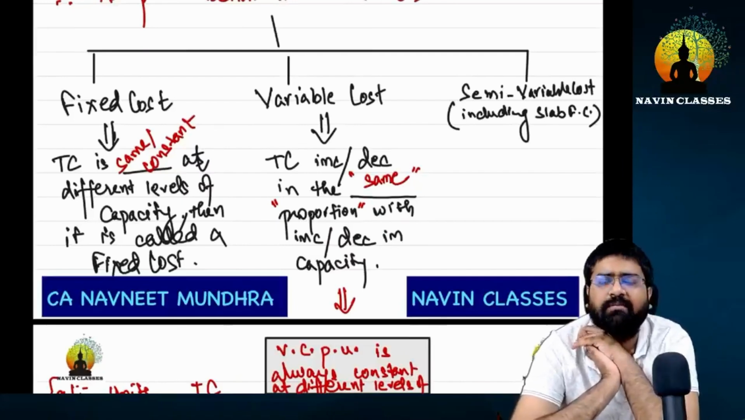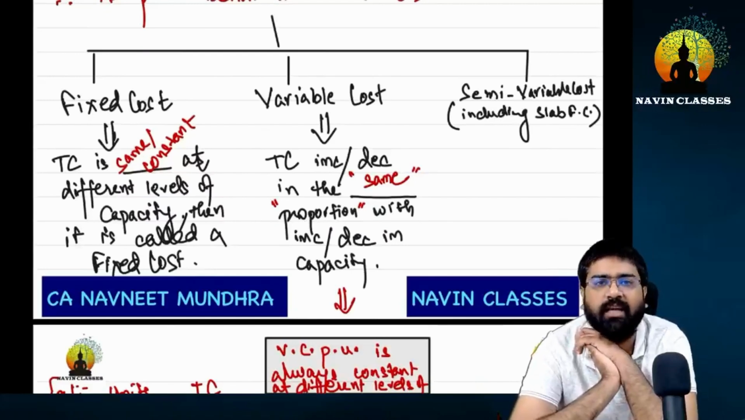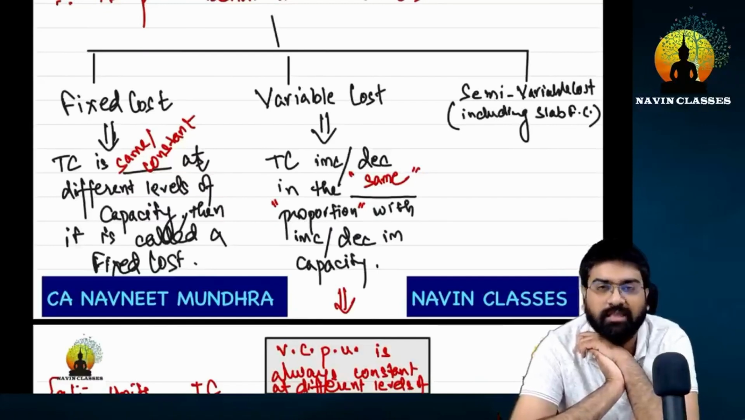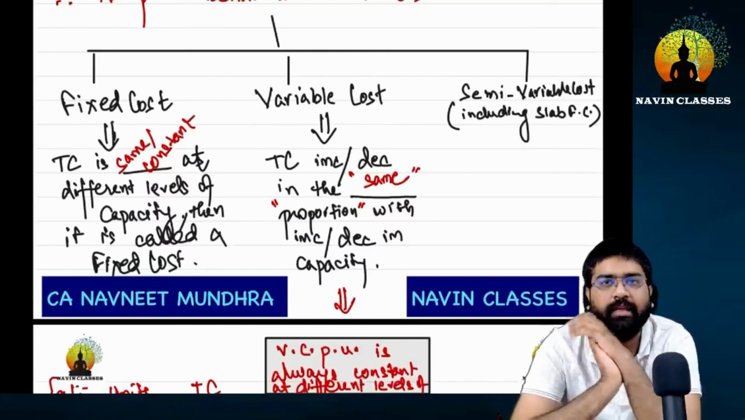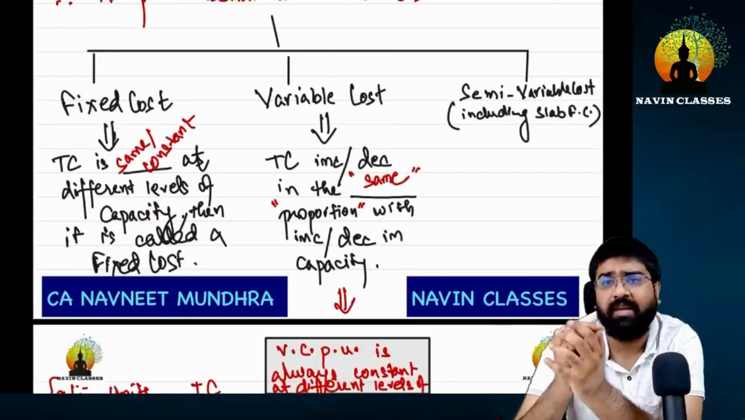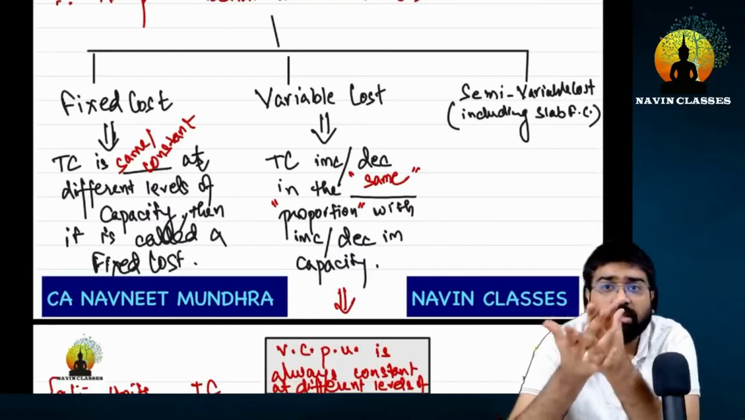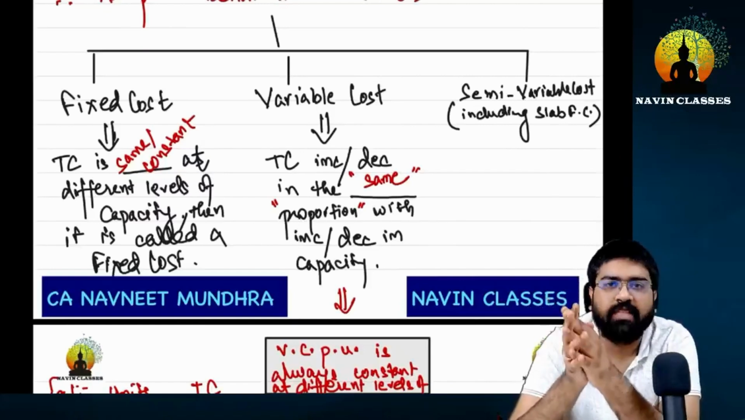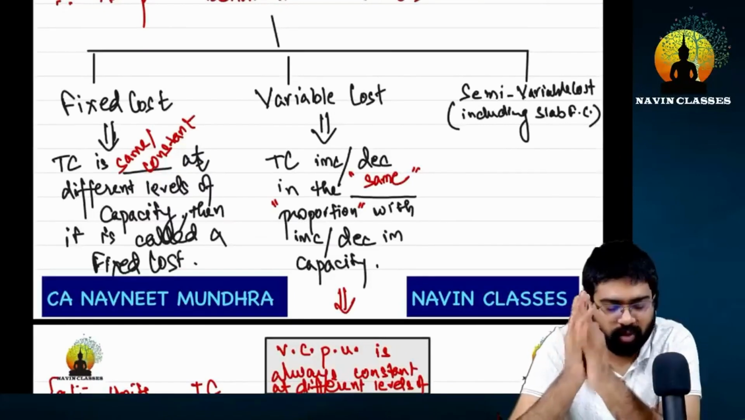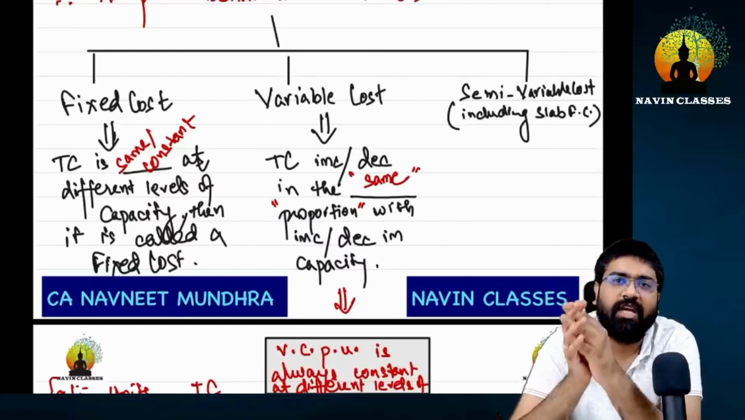So what does semi-variable cost mean? We have studied in our childhood that semi means half. I just told you about variable, so half variable and half fixed. Look, not half variable, half fixed. Semi means a part. A part means in this expense, some expenses are behaving like fixed and some expenses are behaving like variable. So how can it be possible? I'll tell you the truth. In this world, no cost is fixed, and in this world, no cost is variable. Every cost is a semi-variable cost. Every cost.